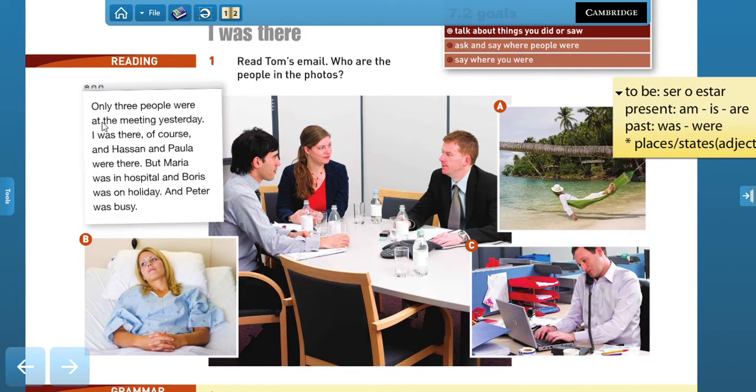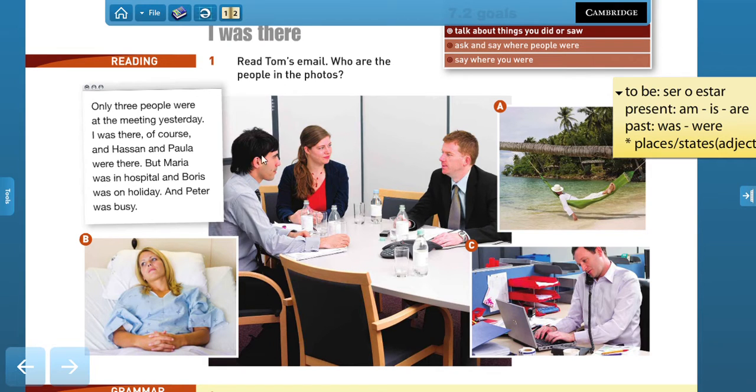So let's see. It says, only 3 people were at the meeting yesterday. I was there, of course, and Hassan and Paula were there. But Maria was in hospital and Boris was on holiday. And Peter was busy, right? So here we have the images. So this would be the meeting.